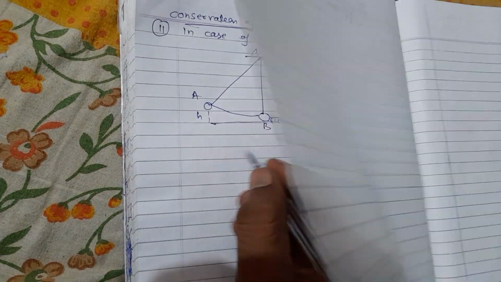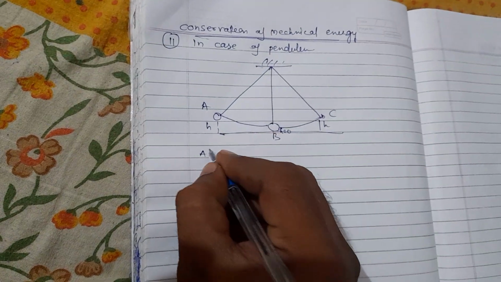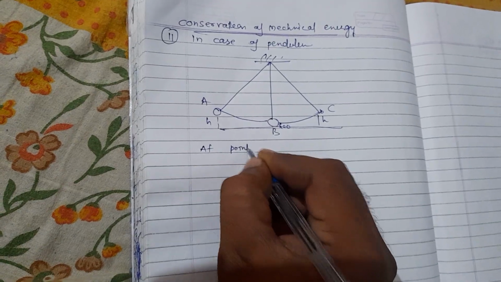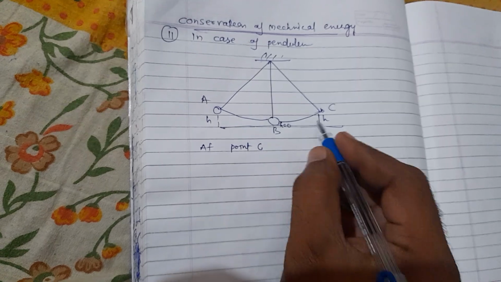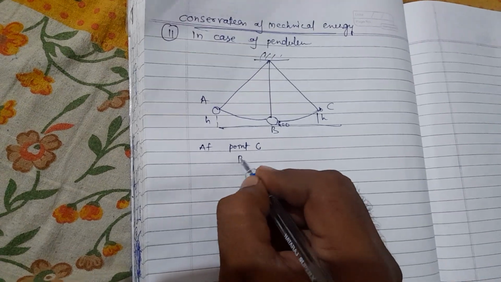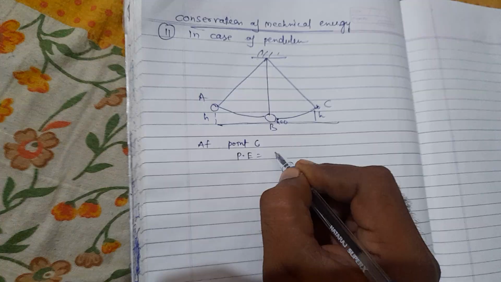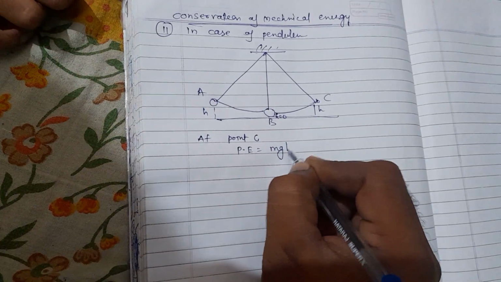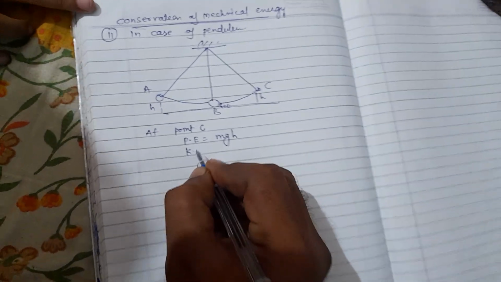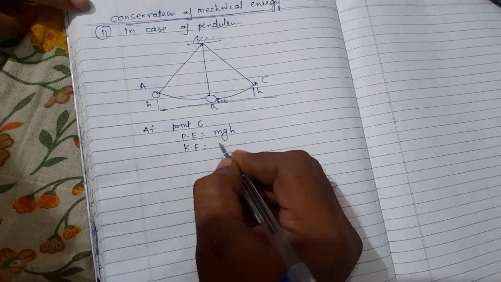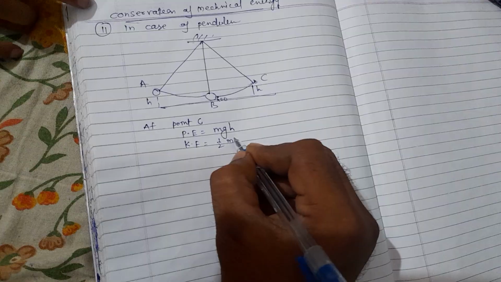Now at point C, potential energy equals mgh at height h, and kinetic energy equals 1/2 mv square.